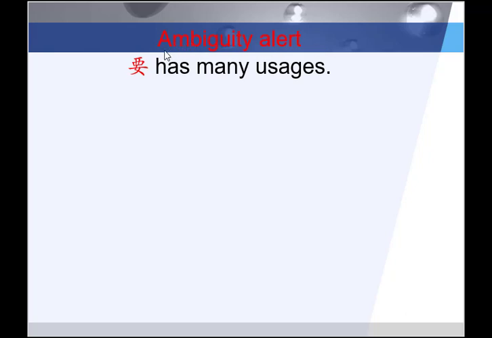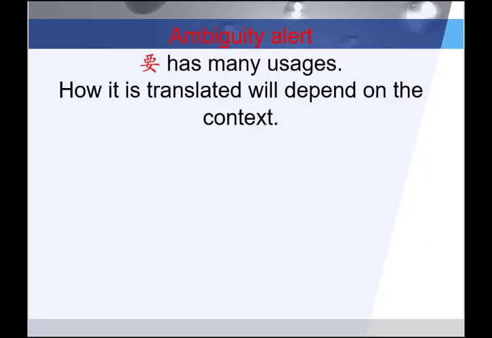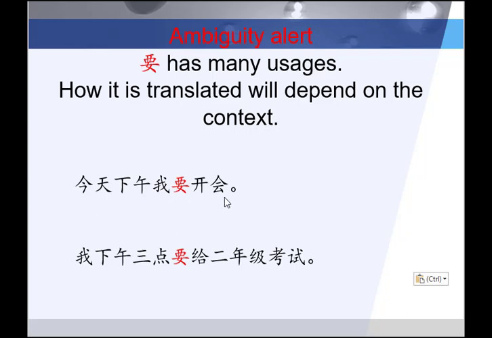I do want to issue an ambiguity alert here because 要 has many usages. It can mean to want, will, meaning in the future tense, or need. How it is translated will depend on the context. Let's look at the 2 instances this appears in this lesson. 今天下午我要开会. This afternoon, I will have a meeting, or I will attend a meeting, be in a meeting. And because the afternoon is in the future, it makes sense that this is will. This afternoon, I will be in a meeting.